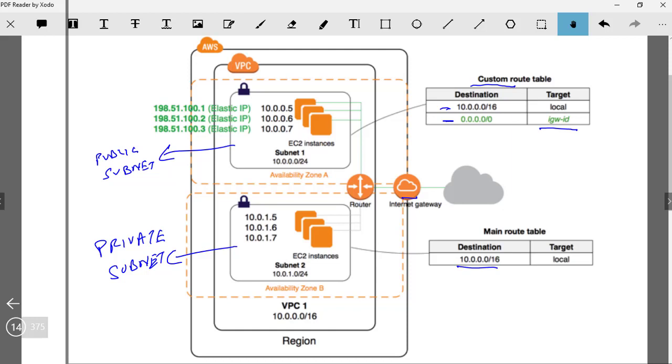So this particular subnet will not be able to communicate with the internet directly. Only this one can access it, and EC2 instances here will be able to access the EC2 instances here via SSH or other mechanisms to do that.